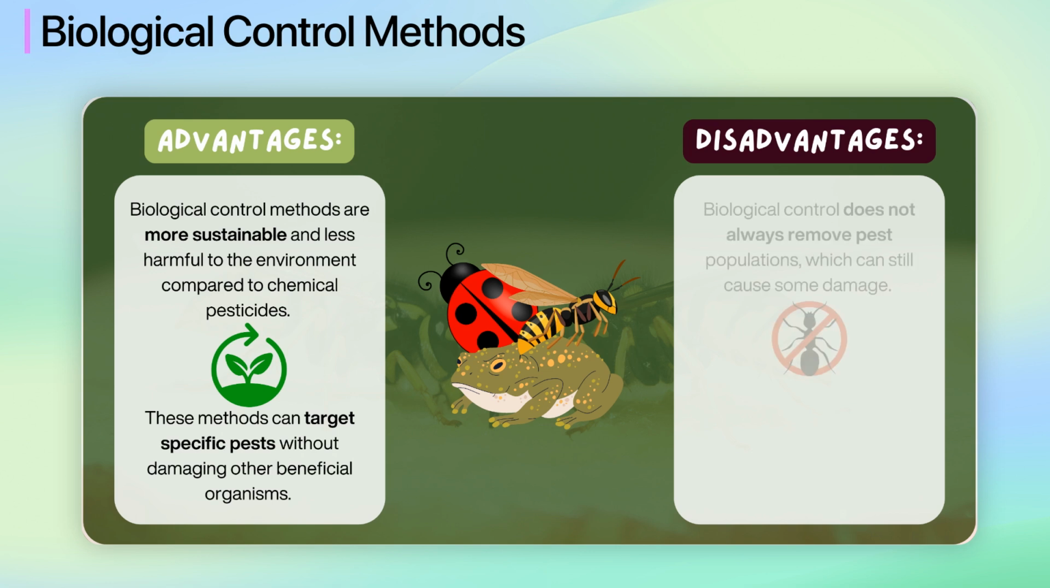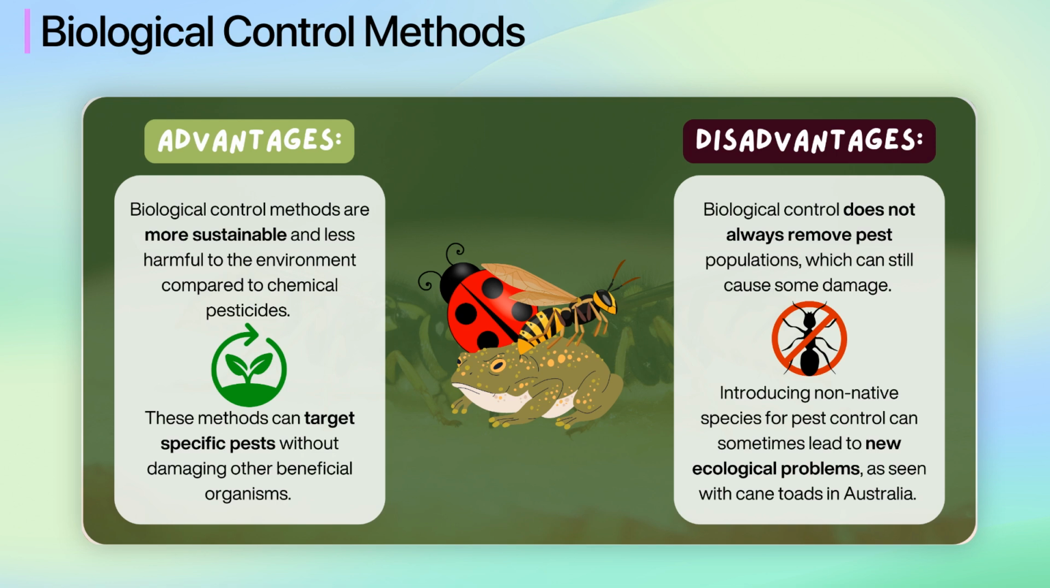However, biological control does not always completely remove pest populations, which can still cause some damage. Furthermore, introducing non-native species for pest control can sometimes lead to new ecological problems, as seen with cane toads in Australia.